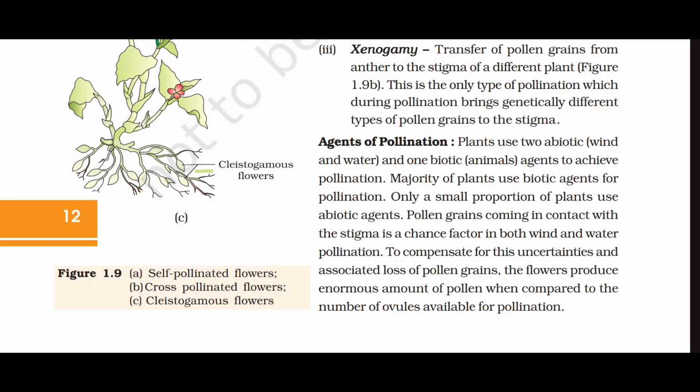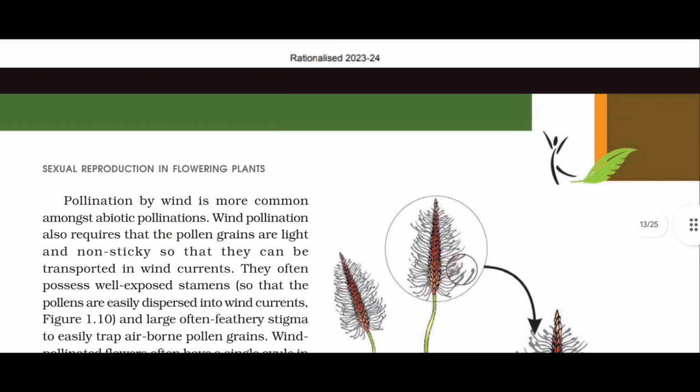To compensate for these uncertainties and the associated loss of pollen grains, the flowers produce an enormous amount of pollen when compared to the number of ovules available for pollination. Pollination by wind is more common amongst abiotic pollination.